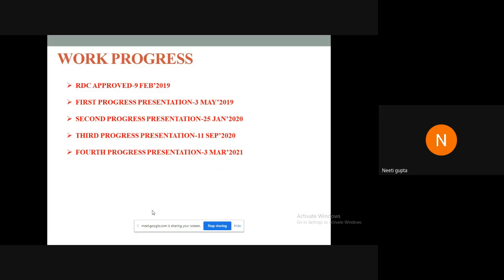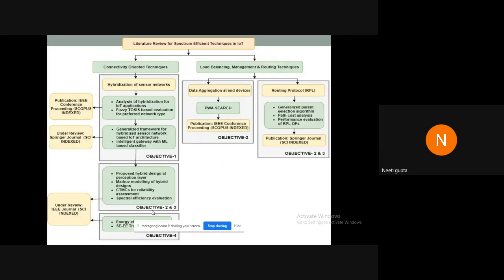My RDC was approved, and after that, I have undergone 4 progress presentations. And this is the pre-submission presentation. Finally, this one is the flow chart, or we can say a diagrammatic representation of the entire work which we have done in this research work. And I have divided it objective-wise.